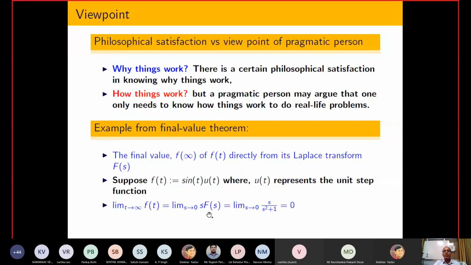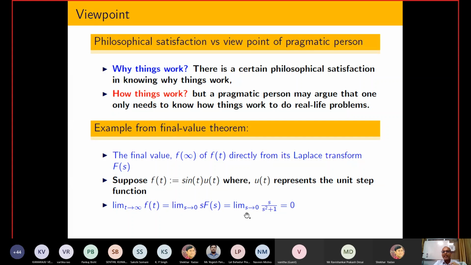After that, you try to put in this example, sin t u(t). You are already well aware that the Laplace transform of sin t can be calculated by the integral from 0 to infinity of e power minus st into sin t, and if you calculate that integral, you get 1 by s square plus 1, and s I am going to multiply from here.